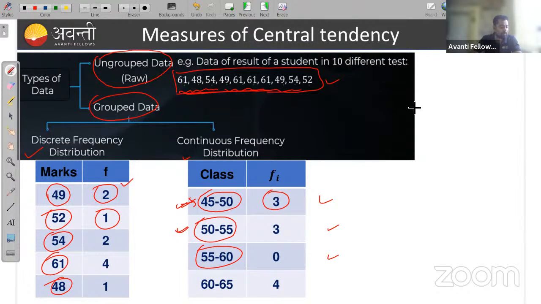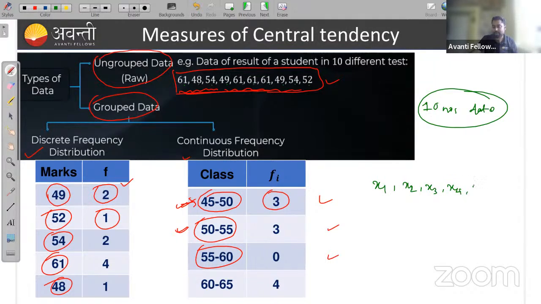Okay. So the total number of data you have is 10. The median is actually the middle term. Basically, if we say it, the middle thing is my median. But when we are having an odd number of data, suppose we are having 5 data, x1, x2, x3, x4, x5, then the median will be the middle term, that is x3. That means we are having 2 on each side of x3, right?